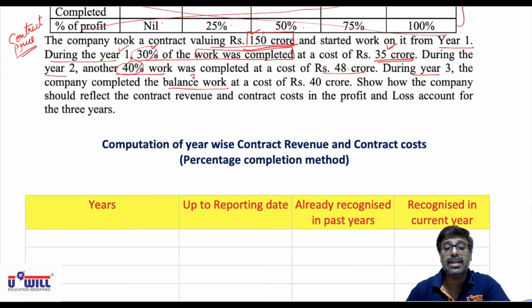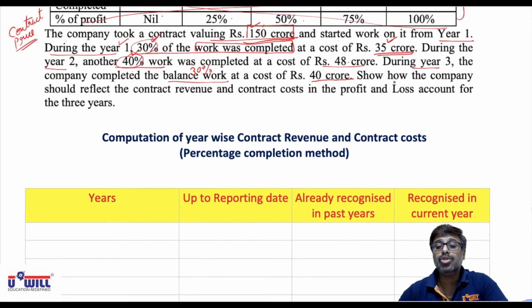So balance work is again 30%. I repeat, in the first year you did 30% work. In the second year you did 40% work. So in 2 years you have done 30 plus 40, 70% work. Balance is 30%. So again 150 is 30%. In the third year you will take 45 crores of revenue at a cost of 40 crores, so profit 5 crores.